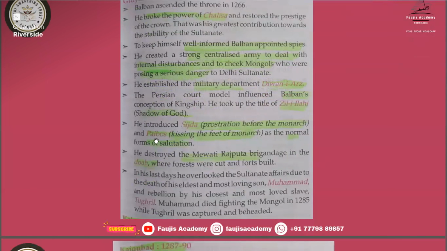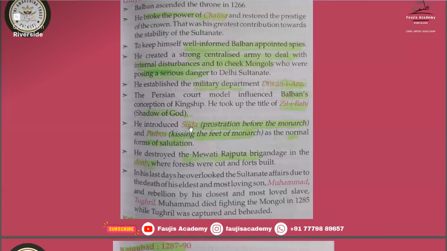He introduced Sizda and Pabos. Remember this one also. Who introduced Sizda and Pabos? That is Ghiyasuddin Balban. Sizda is prostration before the monarch. During Ghiyasuddin Balban's rule, if you are traveling somewhere and suddenly Balban comes, then you have to bend down and kiss the feet of the monarch. That is known as Pabos.